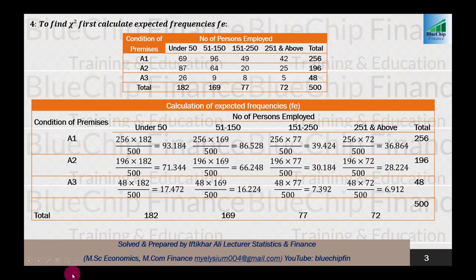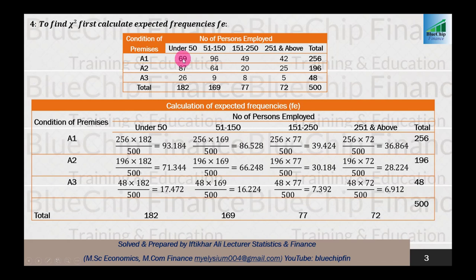So there are 12 observed frequencies, and we should calculate 12 expected frequencies. After the calculation of expected frequency, now we put our data in tabular form for the final calculation of chi-square. First we take observed frequencies, and in front of each observed frequency we write down the respective expected frequency.